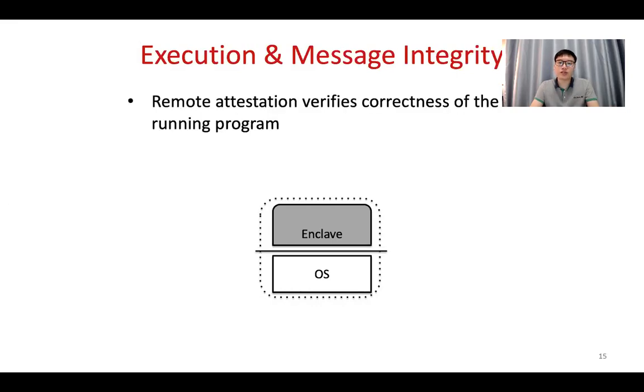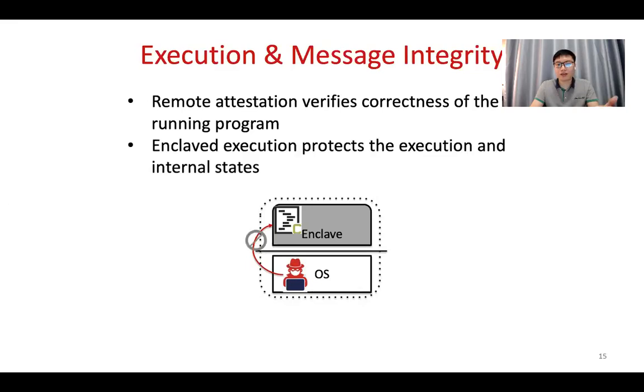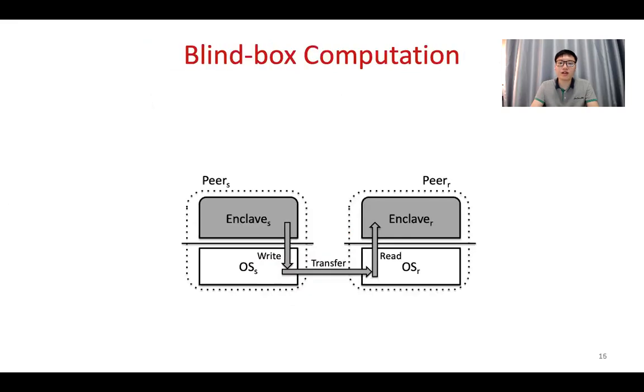The first two are execution and message integrity. As I just mentioned, the enclave protects the logic and the data from the malicious operating system. And remote attestation can verify the correctness of the running program. That means the enclave will just run the logic of the particular protocol we assign to the enclave, instead of some random programs assigned by the operating system. And thus, the operating system couldn't change or alter the logic or the data inside the enclave.